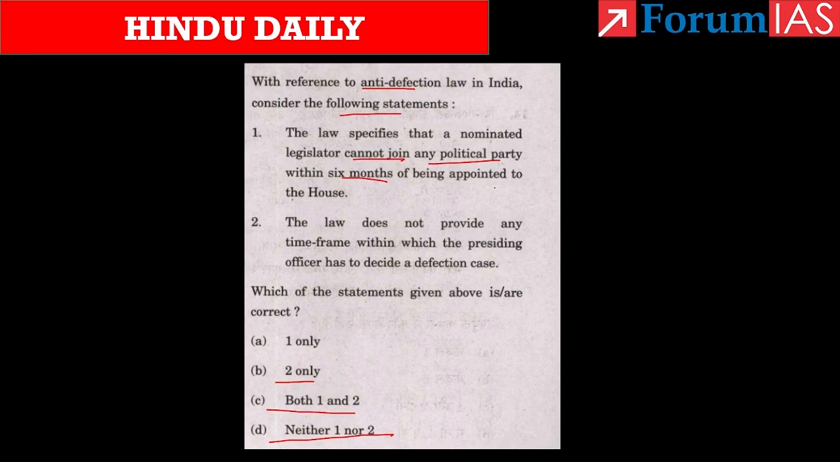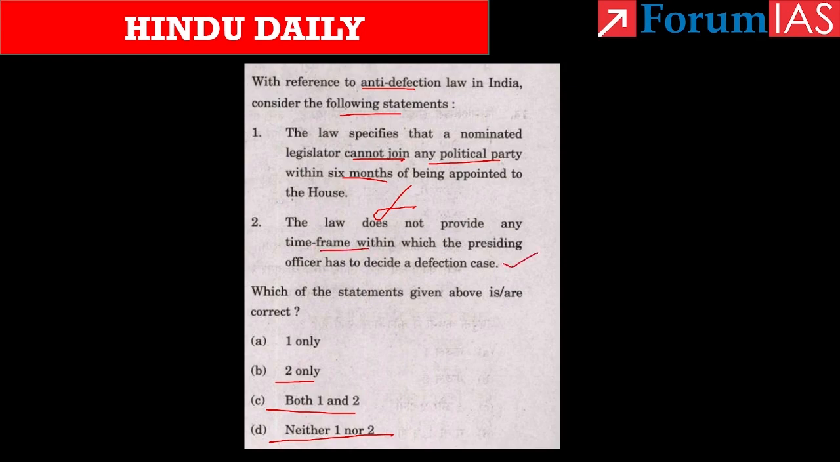This means that the nominated person may join any political party within 6 months of taking their seat in the house, and if they join in that manner they will not be disqualified. So if they join only after 6 months they will be disqualified. So this statement is wrong. And if we take the second statement, it says law does not provide any time frame within which the presiding officer has to decide. Yes, this is a correct statement.